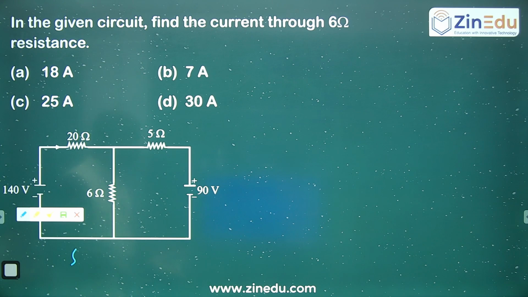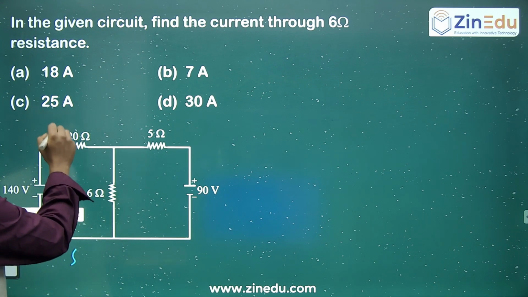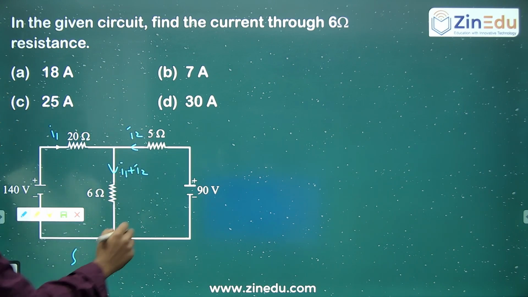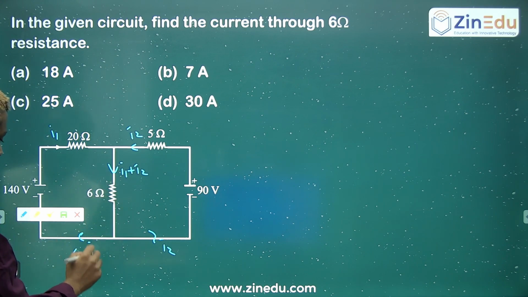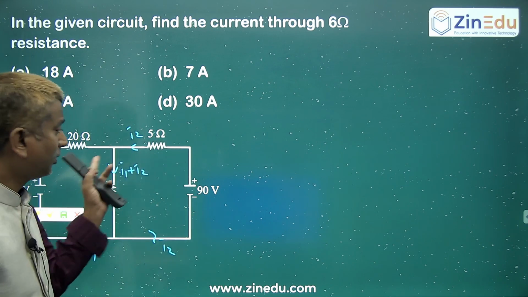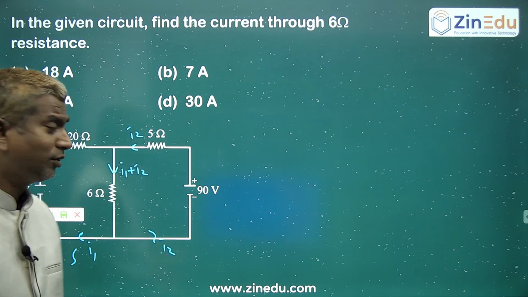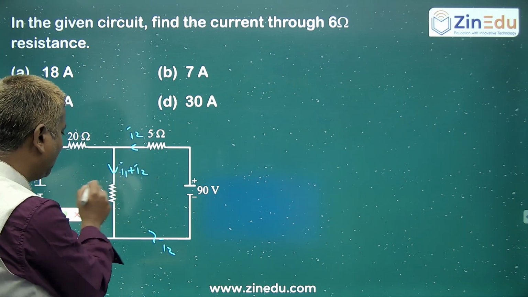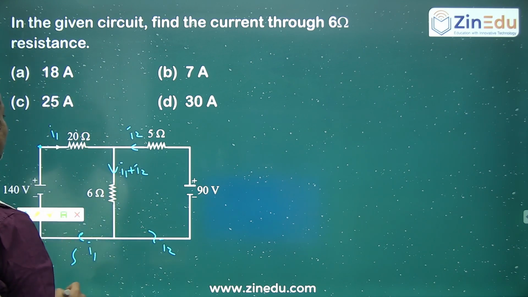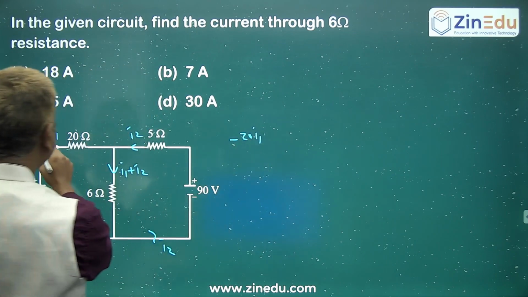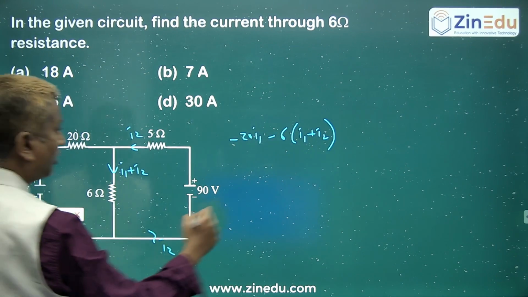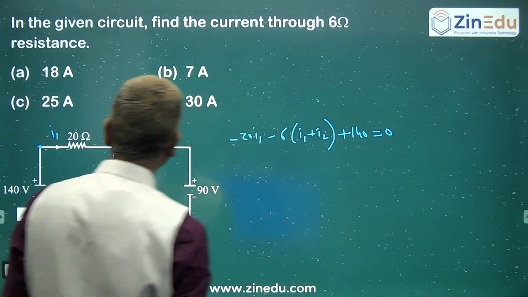So there are two ways you can solve. One is you can assume current I1 over here, current I2 over here, then this is I1 plus I2, back I2, here I1. You can use the Kirchhoff loop and frame one equation, and this loop and frame the second equation, solve for I1 and I2, and add I1 plus I2 because you want the current at 6 ohms. Writing those equations, okay. So start from here, get back to the loop, minus 20 I1 plus I2 plus 140 is equal to 0, this is the first equation.